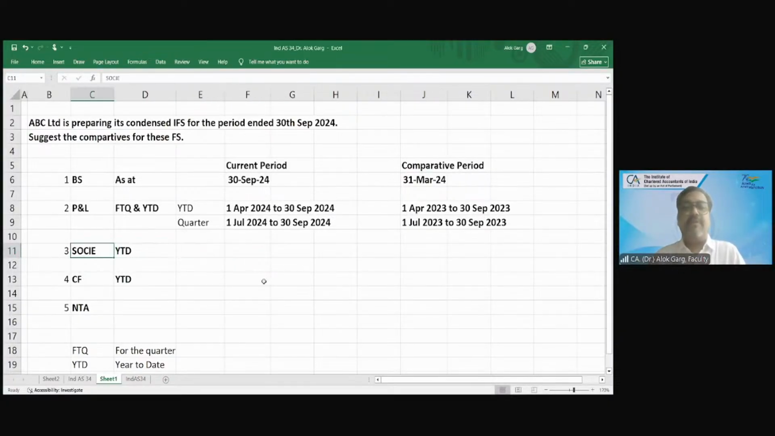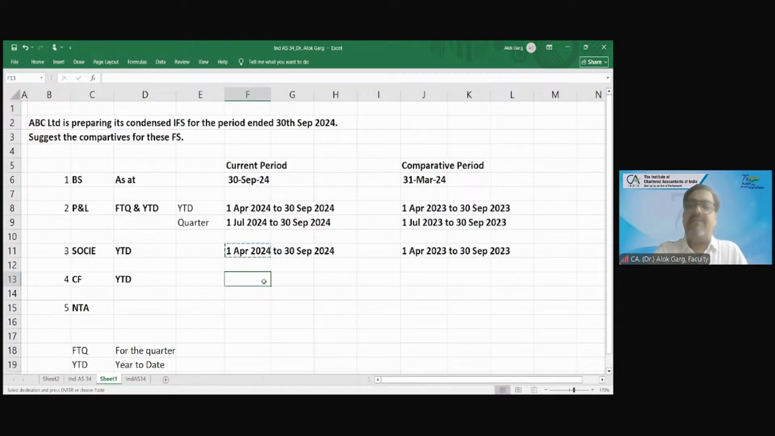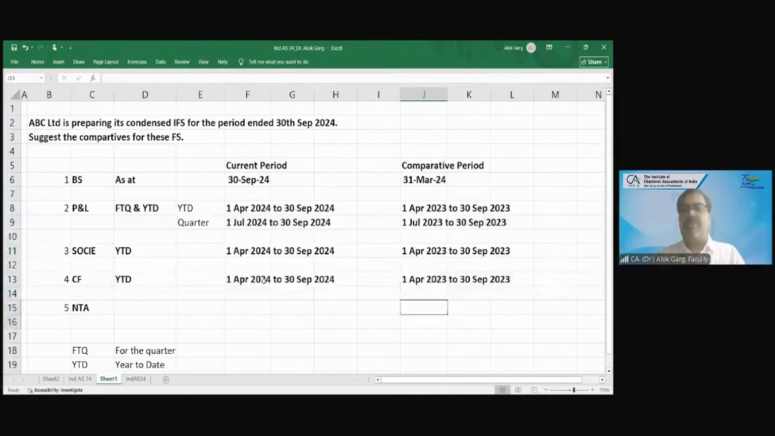The statement of changes in equity. This format is not required by SEBI regulation. So this will always be year to date. The balance sheet is as at the date, but these three are for the period: 1st April to 30th September, then 1st April 23 to 30th September 23. Cash flow is always year to date. It is again for the half year, 1st April 24 to 30th September 24, and 1st April 23 to 30th September 23. Notes to accounts as per the period mentioned above.